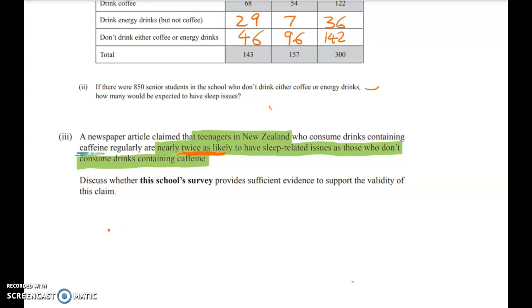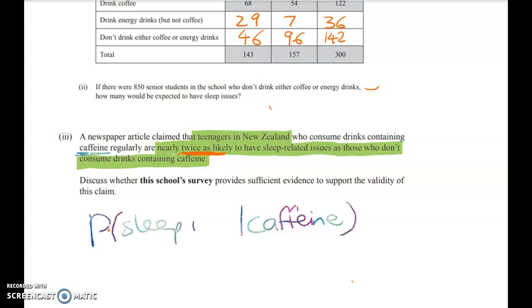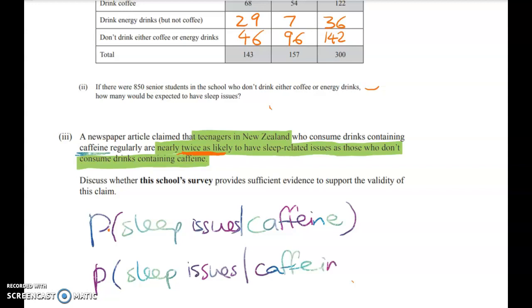So do they consume caffeine regularly? So we're going to find the probability that the ones who have caffeine have sleep issues. And then we're going to find the probability that the ones who don't have caffeine, so I write it like that, so that means not caffeine, we'll work out what those two probabilities are, and then we'll compare them.